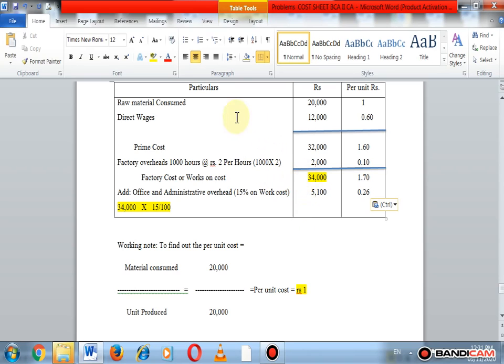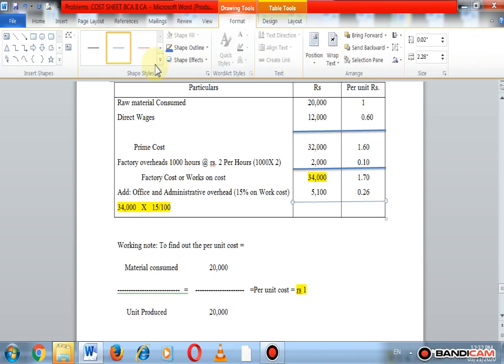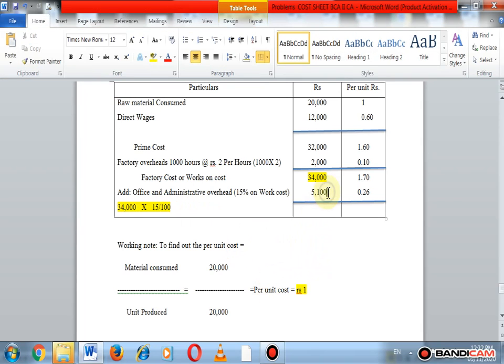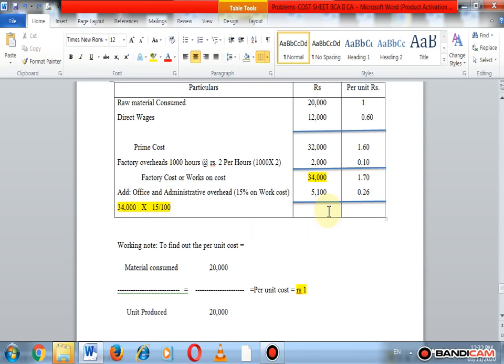Okay, here we add these office overheads in factory overheads, we get the cost of production or amount of cost of production. So here 39,100 is cost of production and 1.96 is cost per unit.